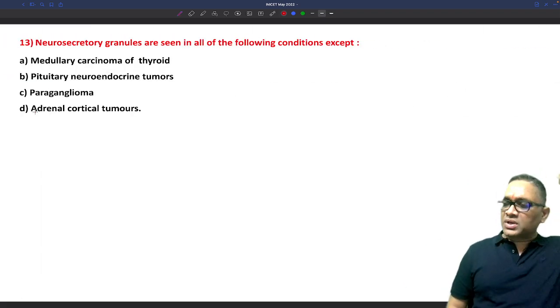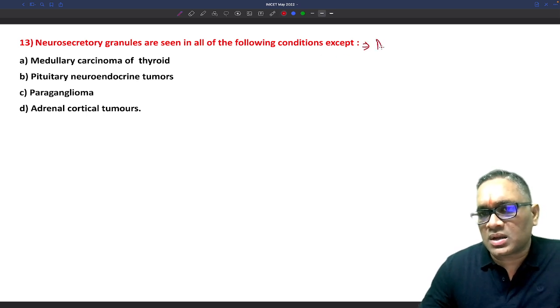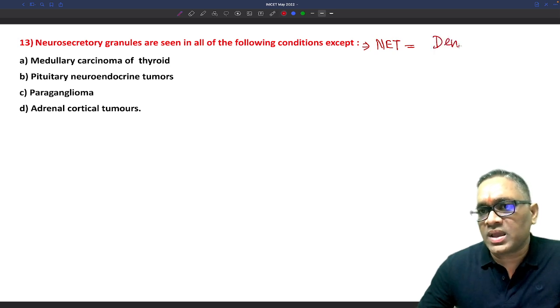Coming to the next question, neurosecretory granule. Also in my classes I have told you, neurosecretory granule is a marker of neuroendocrine tumor, and it is also known by the name dense core granule.